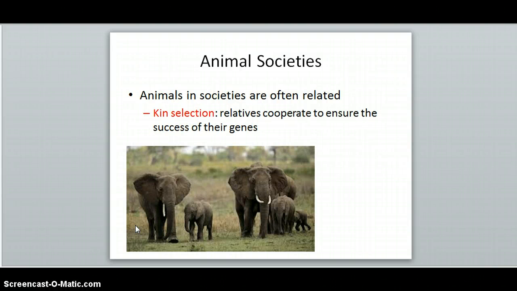One of the reasons scientists think animals cooperate is to ensure the success of their genes. Some evidence they have of this is the fact that animals in a society are often related. In elephant societies, grandmothers help their daughters to raise the babies in the herd. They do this to ensure the survival of the babies, so that in the future there are more elephants with their specific traits. This scientific theory is called kin selection. In other words, I'd rather help my brother survive because we're a lot alike than help this stranger survive because we don't have very much in common.